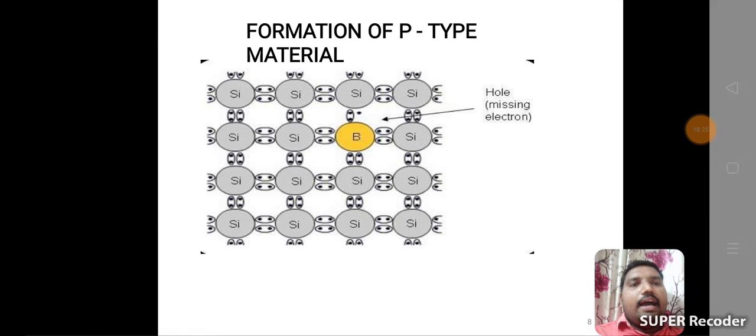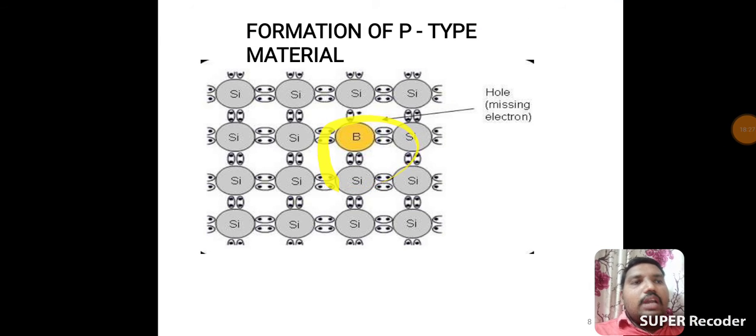See the diagrammatical representation. P-type material: we should add boron. Boron has only 3 electrons, but we require 4 electrons. 1 electron is deficient. That's why boron produces a hole, that is the missing electron. This hole moves throughout the semiconductor, that is the p-type.